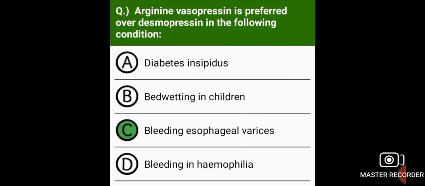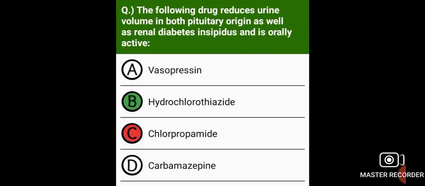Arginine vasopressin is preferred over desmopressin in the following condition, that is bleeding esophageal varices. The following drug reduces urine volume in both pituitary origin as well as renal diabetes insipidus and is orally active. Hydrochlorothiazide.